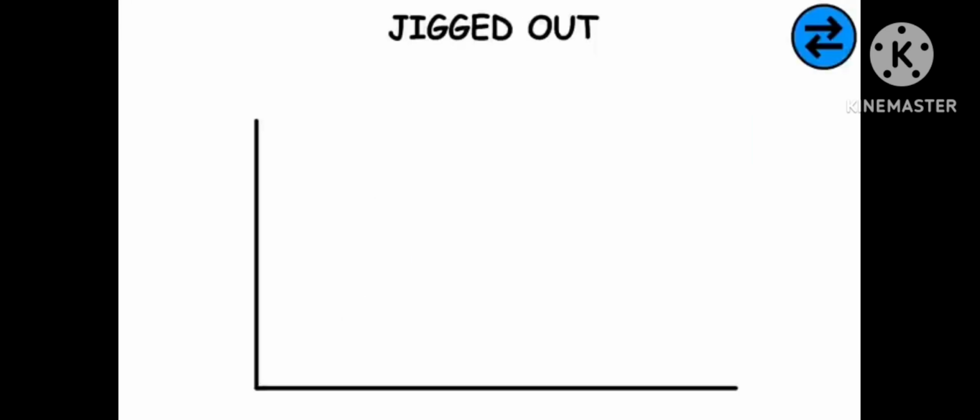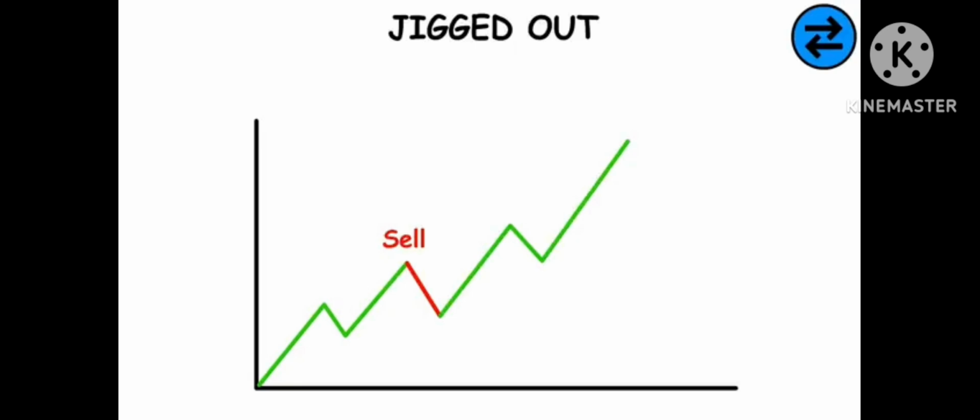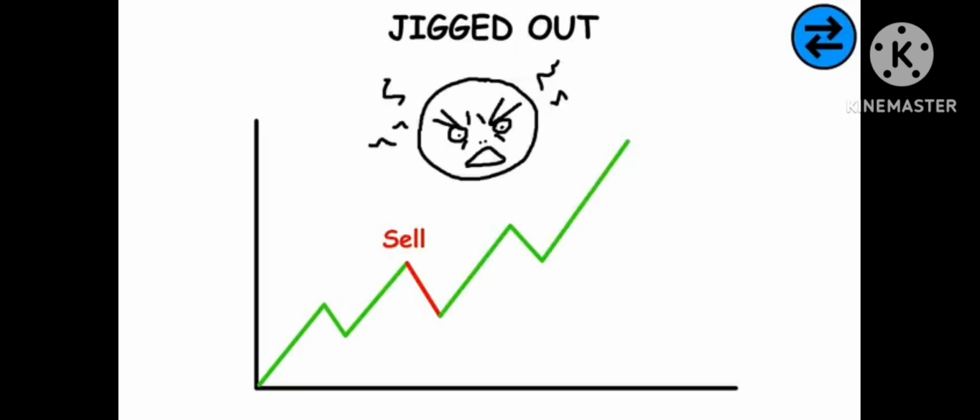Jigged out. When a market moves into an unfavorable position and you close out your trade only for the market to rally into a position where you would have made a profit or at least not a loss.